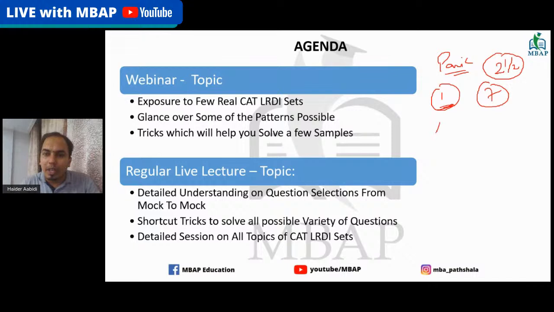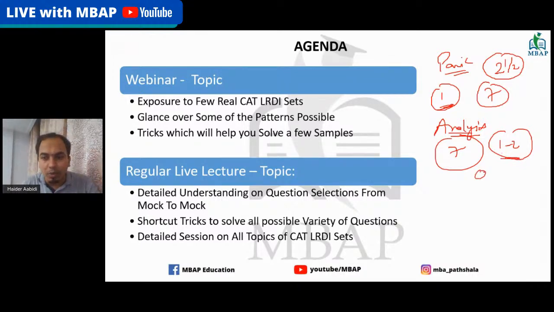Now, when you go into the analysis mode, take out these 7 sets and find whether there were one and a half or 2 sets more which you could have solved. Try to solve those in offline mode. Do not look at the solution directly. Try to solve. Take more time. There's no constraint on the time in the offline mode.